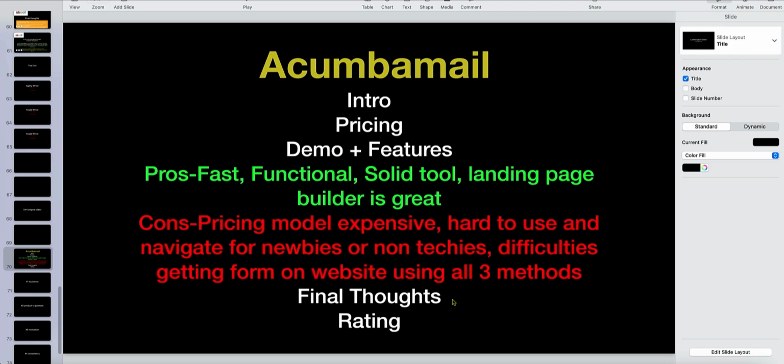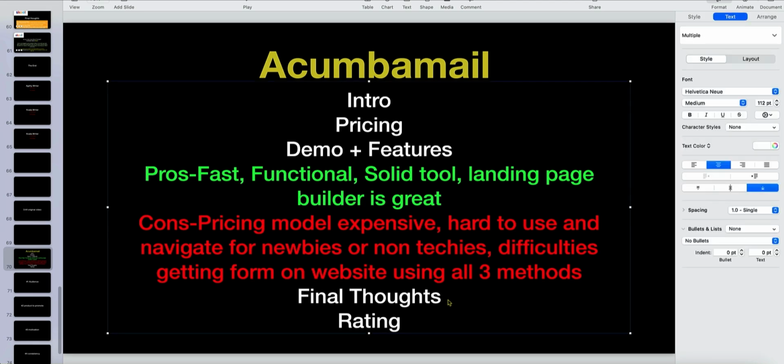I've never had difficulties using some other tools like GetResponse. It just straight up works, and it's the most user-friendly I've ever used. That's why I've been with them for years. So that's my final thoughts, that this just isn't a tool I definitely recommend if you are not tech savvy. I wouldn't pick up this tool.